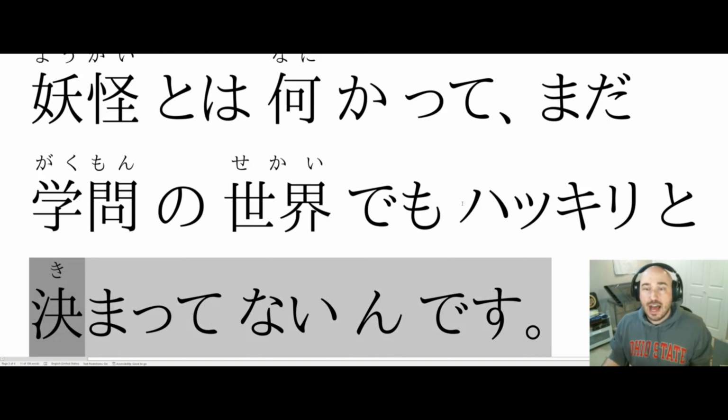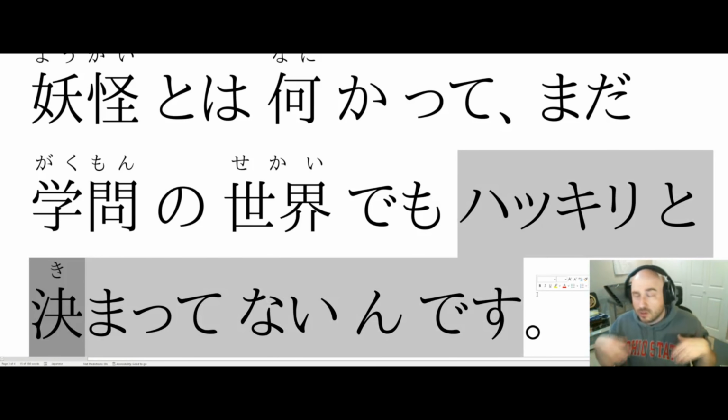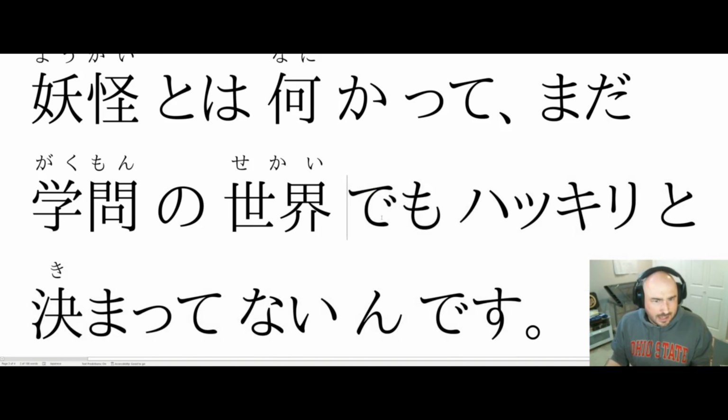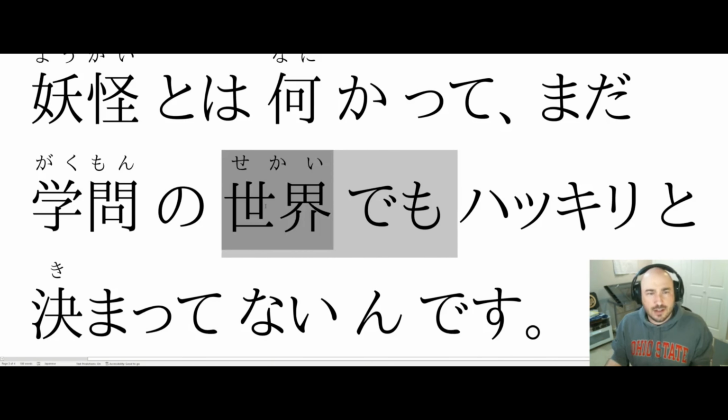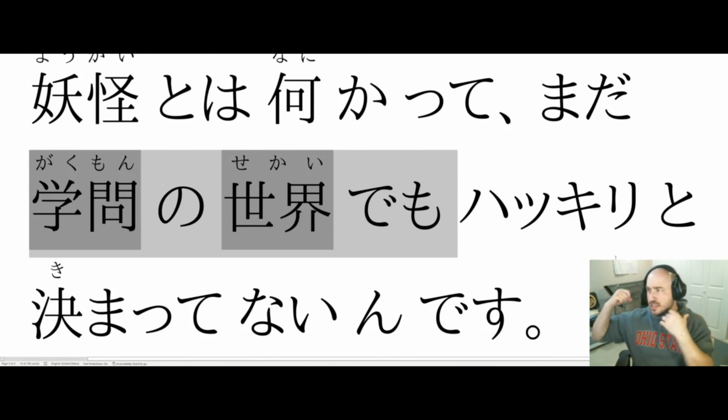What isn't decided? Hakkiri to. It is not decided. Hakkiri to. Hakkiri: perfectly, distinctly, clearly, with perfectly drawn lines around, perfectly organized. So it is not perfectly or clearly decided. This demo, even in the sekai, even in the world of the gakumon, even in the world of studies, the educational, even in the world of literature, something like that.